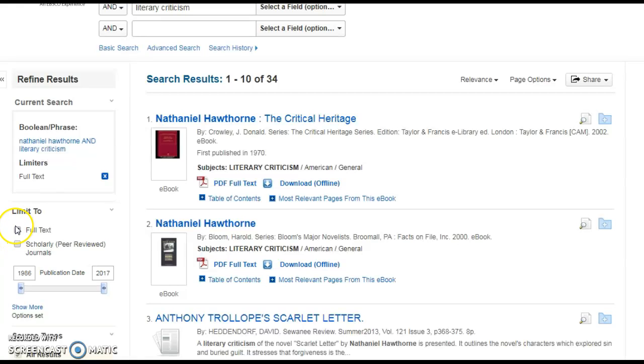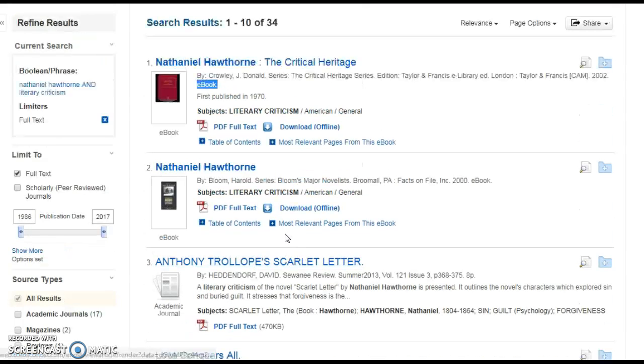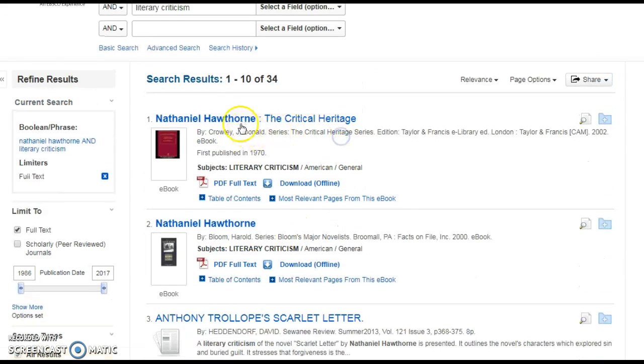Make sure full text is selected, and then you can search the various sources that are provided. In some cases, they will be full ebooks, while in others, they will look like an article. Scroll through the results to see if any seem relevant. Let's look at this one together.